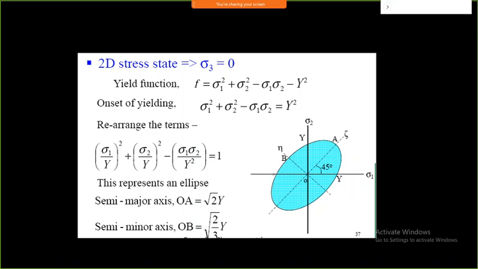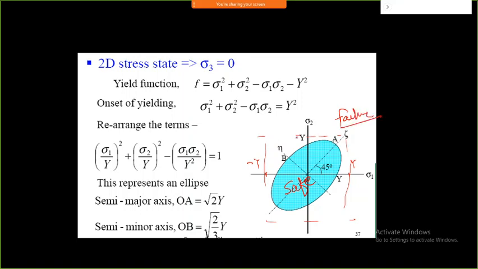If you look into the previous case, this is my positive and negative yield point, and in principal stress theory, we have seen a rectangle shape. Here it is showing an elliptical shape oriented at 45 degrees. So this particular region is considered to be safe, and away from this region is considered to be a failure.